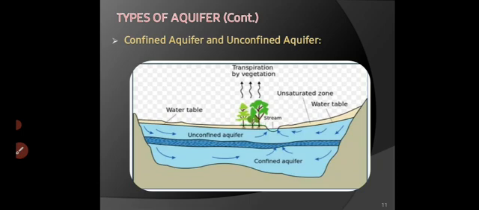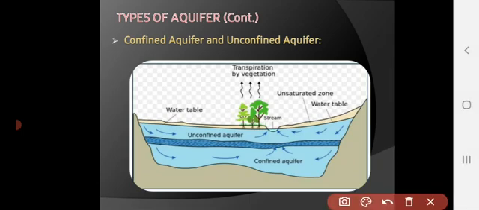So this is one figure to explain confined aquifer and unconfined aquifer. Here, this is an impermeable layer, and the bottom is also an impermeable layer. So between two impermeable layers, if we get water, then this zone is known as a confined aquifer.